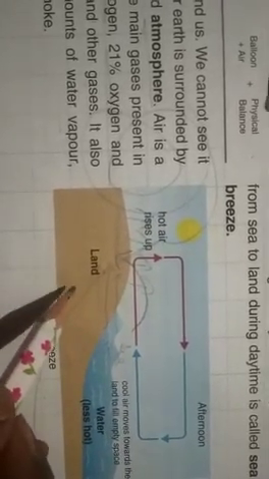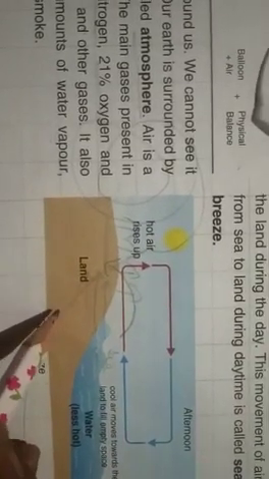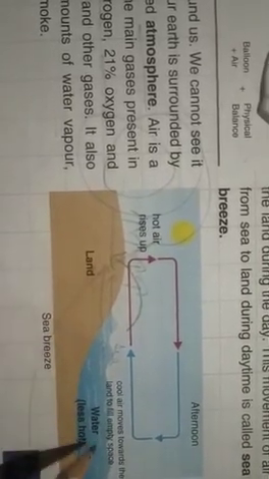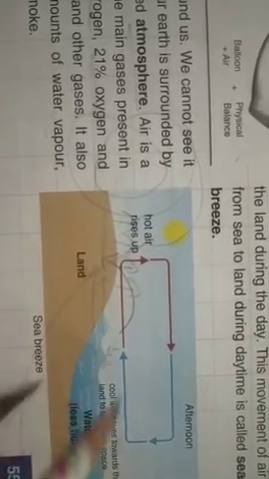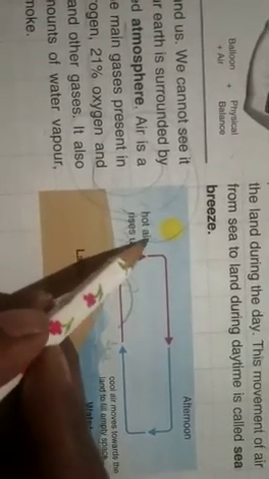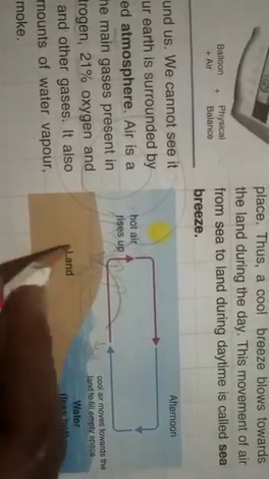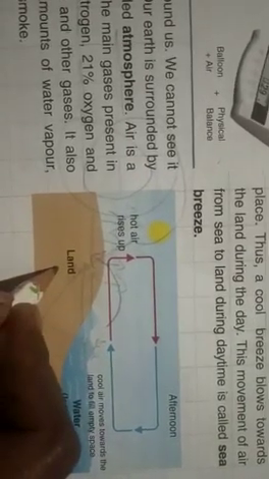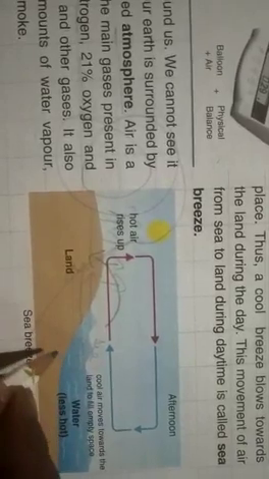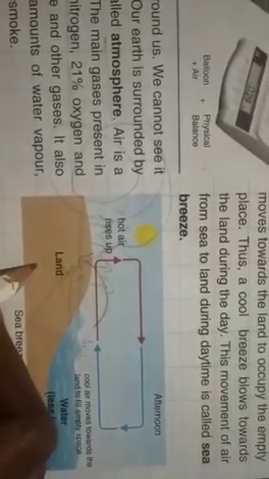Because the land has loose particles, due to which it can heat up faster than the water. As the land heats up, the hot air rises up and the cool air from the sea rushes to take the place of the empty space. And thus, this movement of air from sea to land during the daytime is called sea breeze.